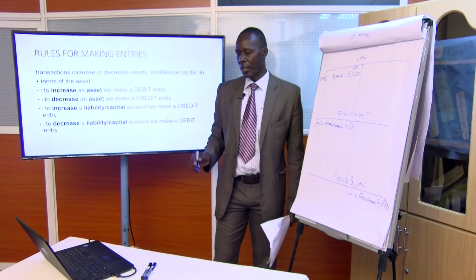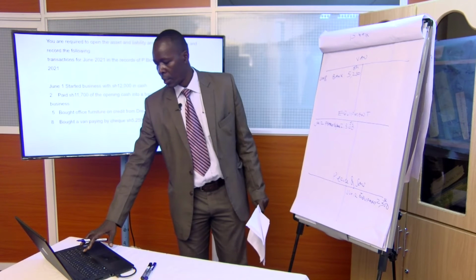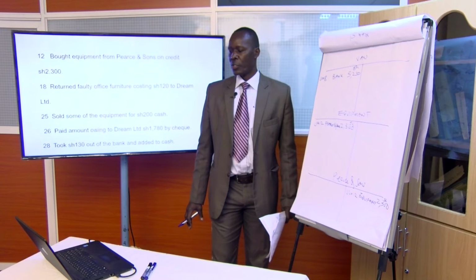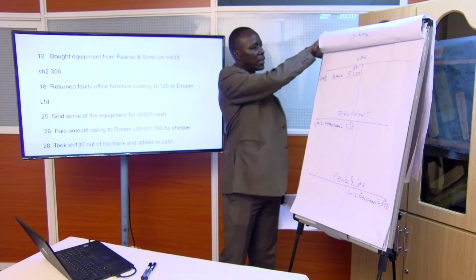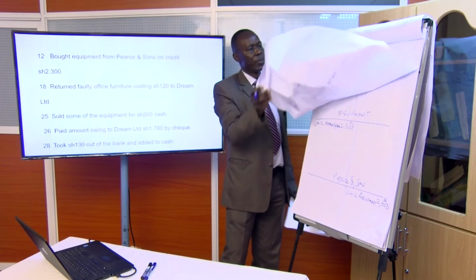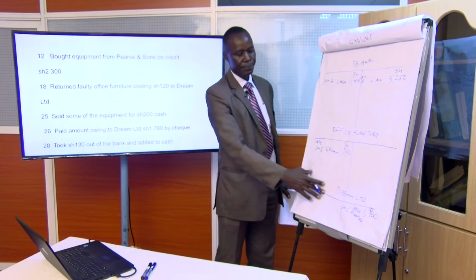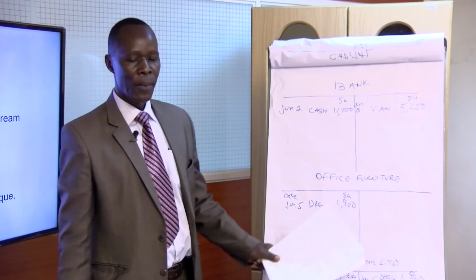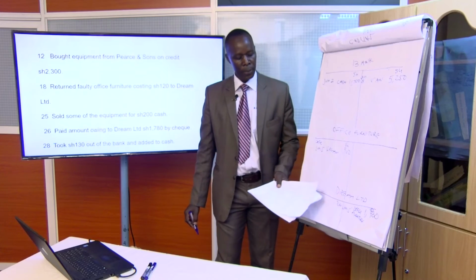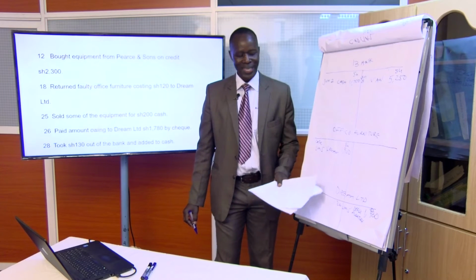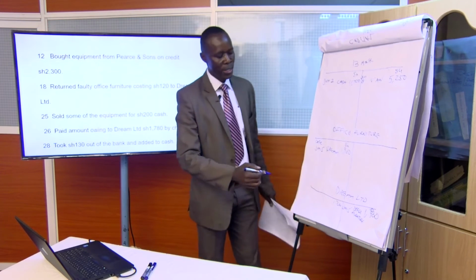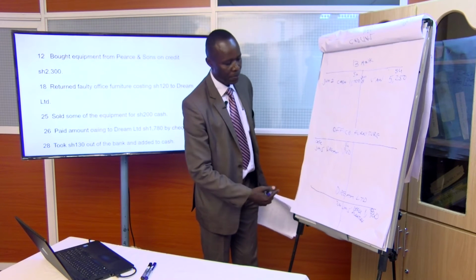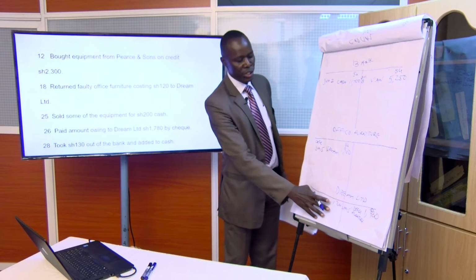So we go back to that account, that is on 18th, Dream. We had a Dream account somewhere. Yeah, here. So debit it by 120 to show that now our liability is decreasing. Because what we are going to pay him, since we have returned part of the furniture, is less by 120. So you need to debit this Dream account. It is a liability account. We are owing them.